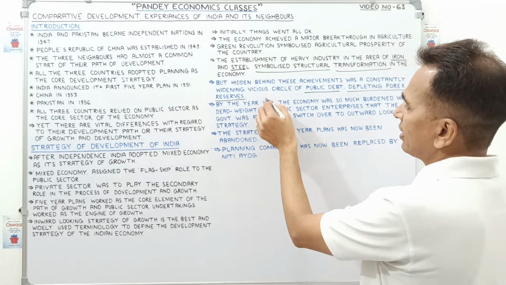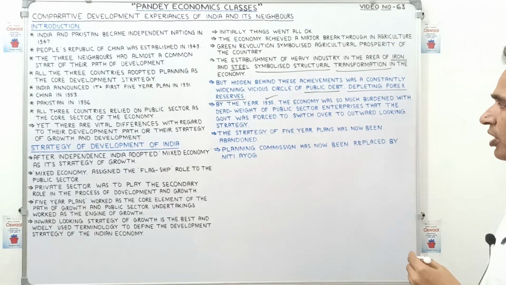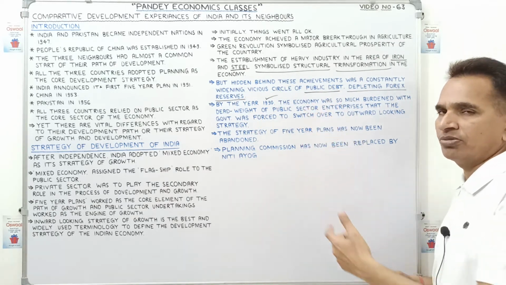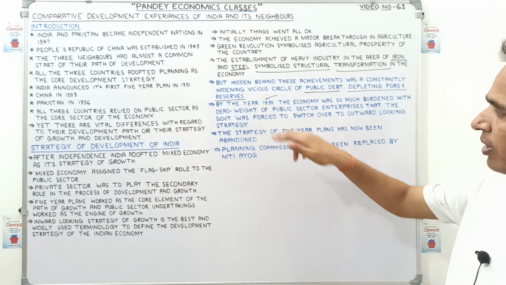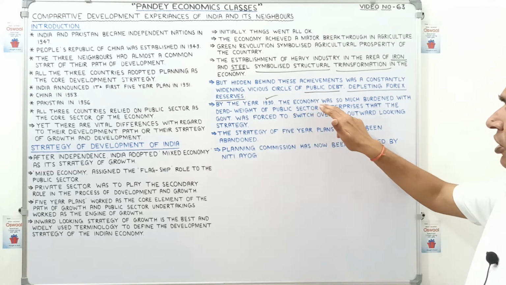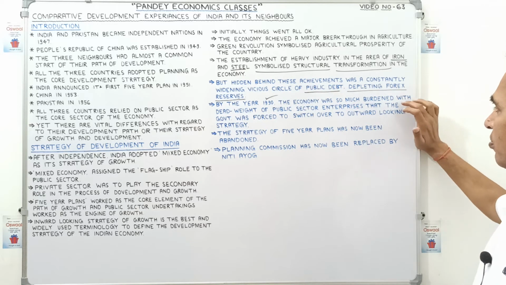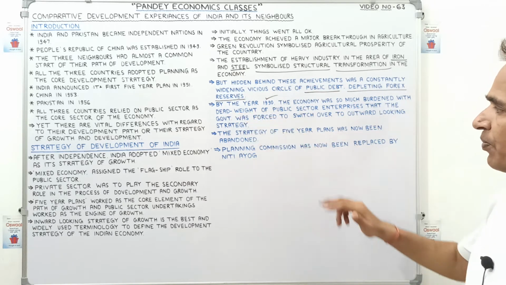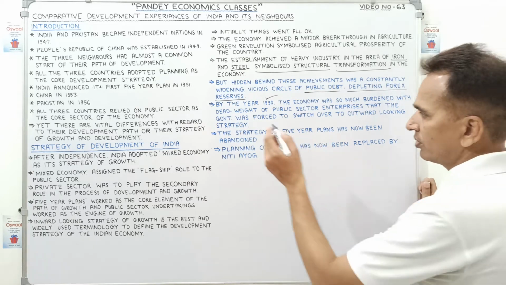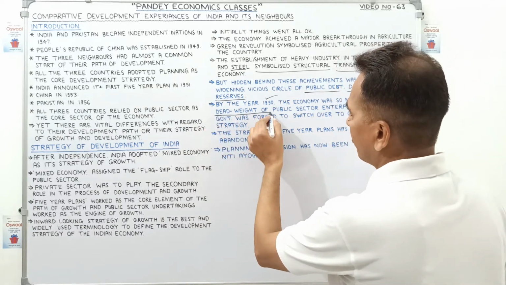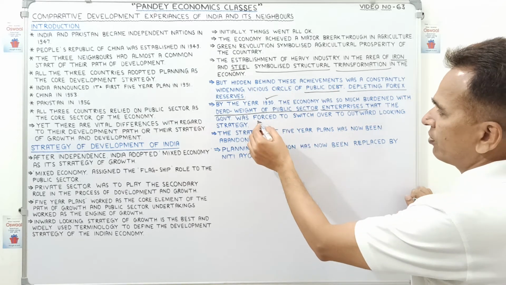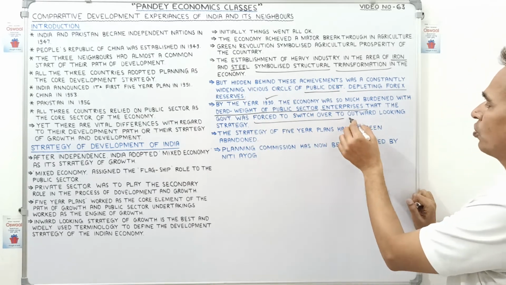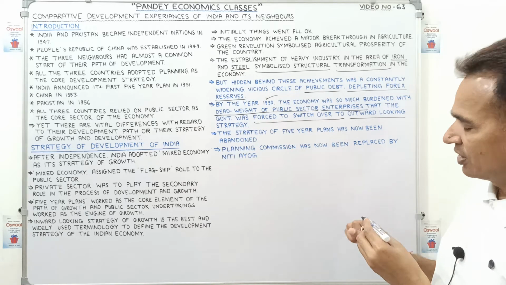By the year 1990 the economy was, I am not going deep, children, because we have already discussed all these points in the previous chapters, so much burdened with the dead weight of the public sector. This is an important point: the dead weight of public sector enterprises, that the government was forced to switch over to an outward looking strategy.